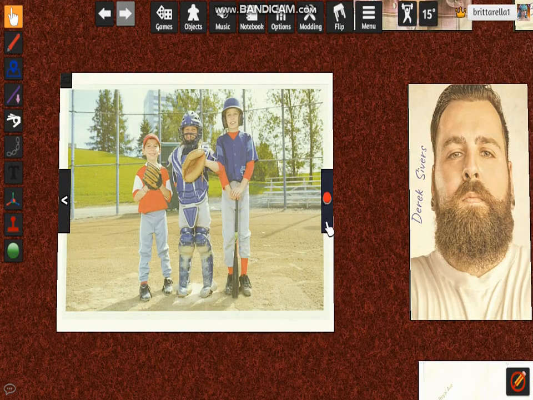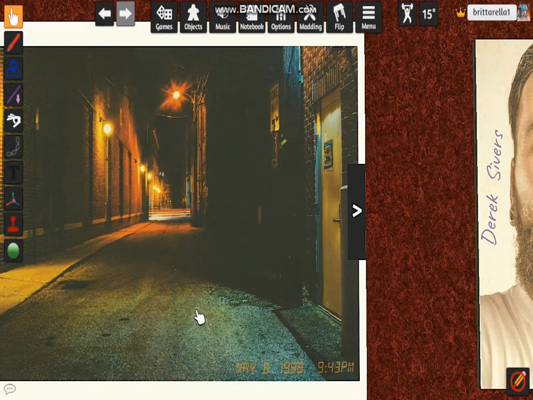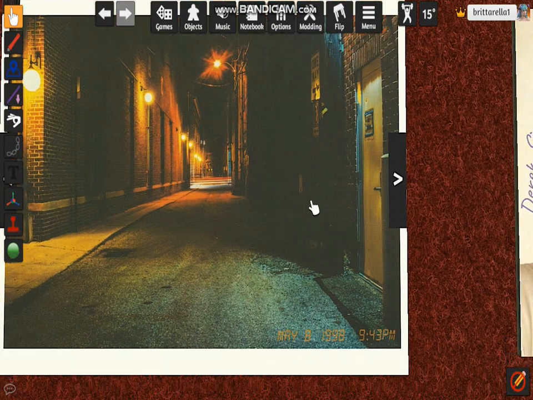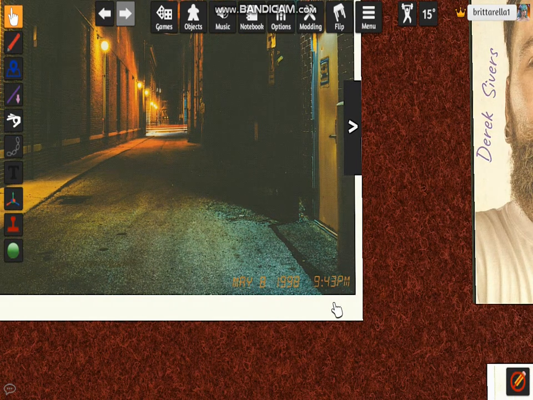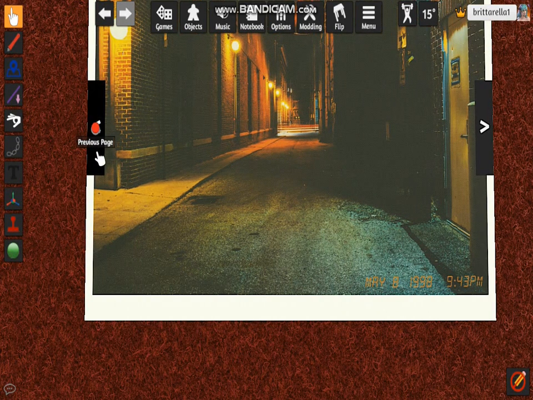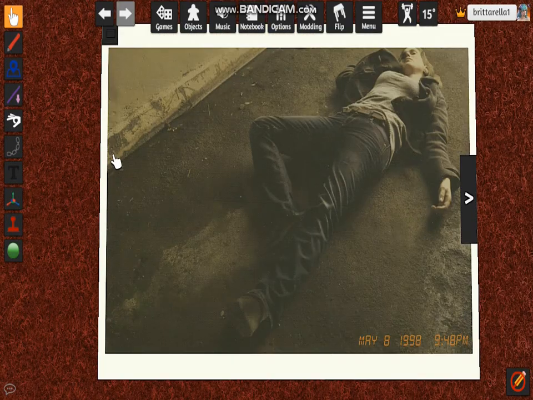Probably. Anyways, let's check this out. We have a dark alleyway, and it was May 8th, 1998, at 9:43 p.m. If we go back to the picture of what happened to Harmony, it is the same day where she was laid out.